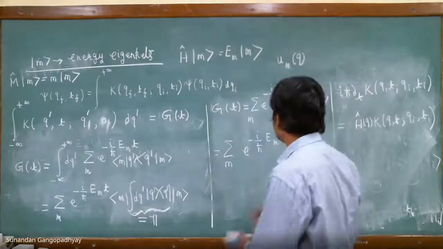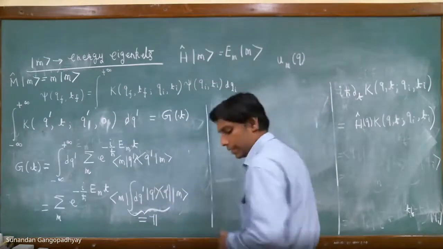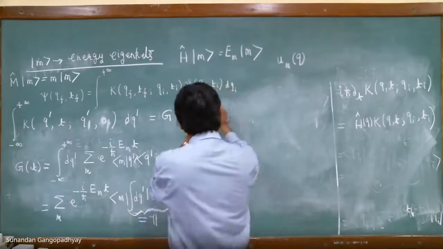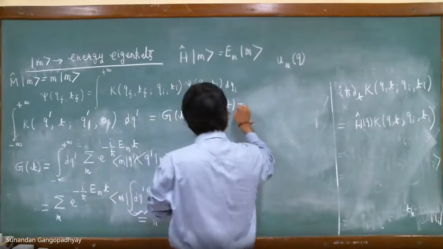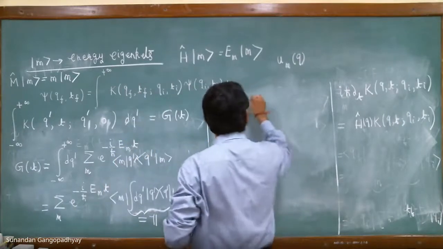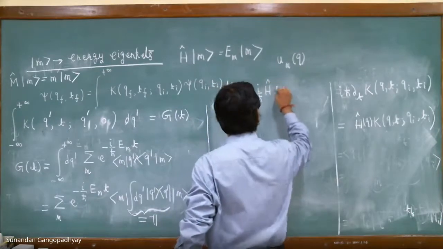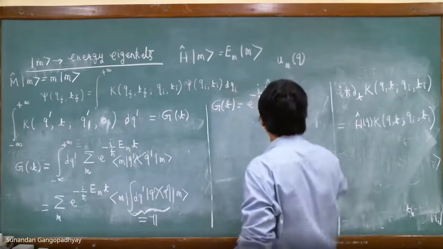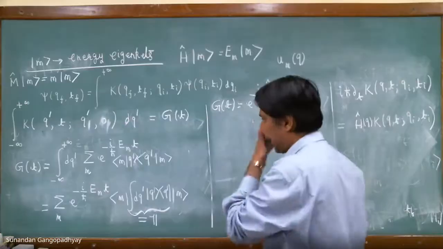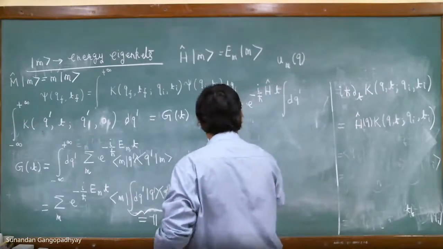Okay, let us do what you are saying. Let me just do it. So this is g of t. What you are saying is, I can write this as e to the power of the Hamiltonian times t, and then I have the integral dq prime, and then we have the summation over m.